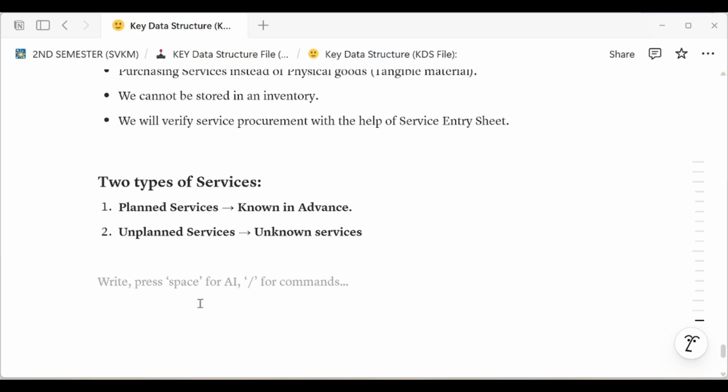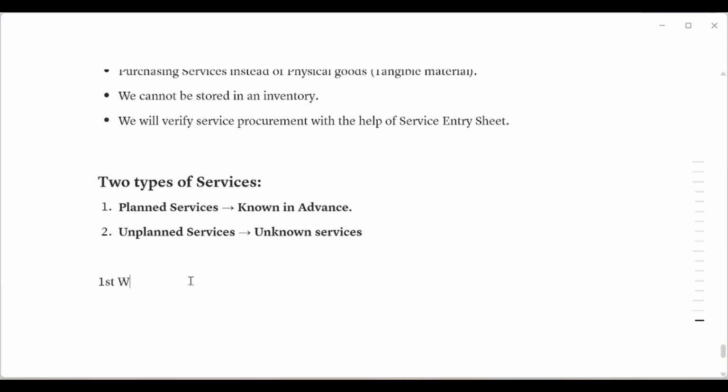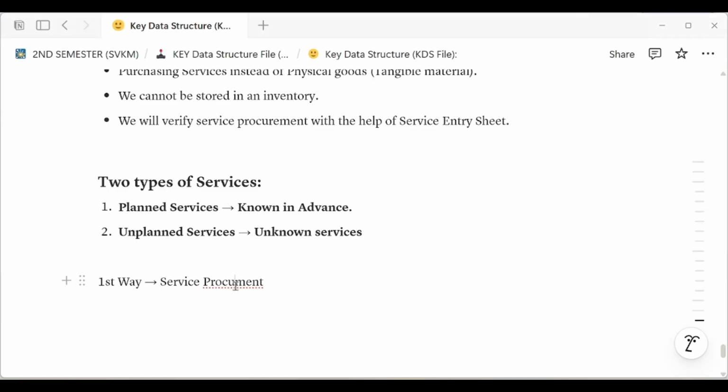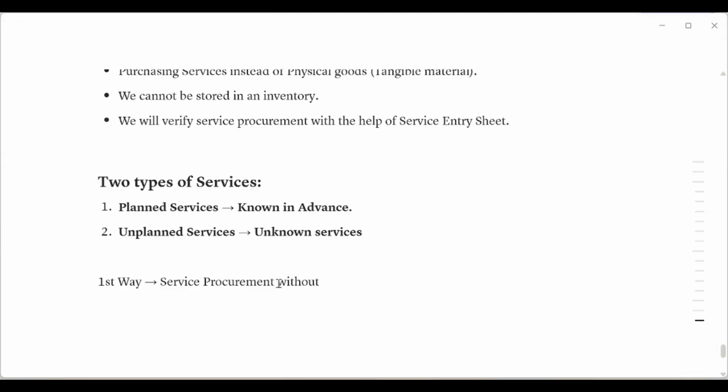And we can create a service procurement in different ways. The first way is service procurement without service master record.